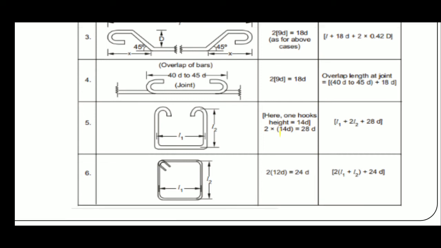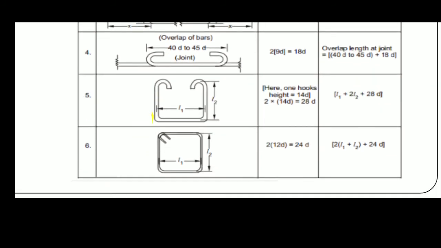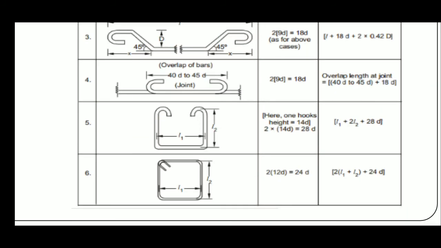Here one hook height is equal to 14D, and for this one the hook height is also 14D. For both sides you multiply by 2, so 2 into 14D is equal to 28D. Then this side is L1 plus L2 and L2, that is L1 plus 2 L2 plus 28D. This gives the total length of the bar.